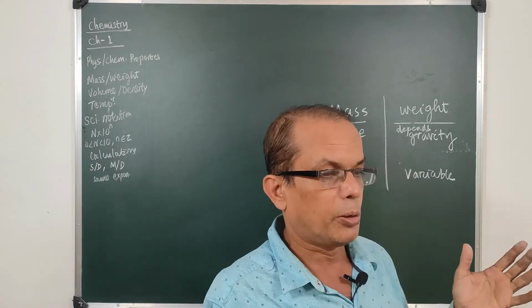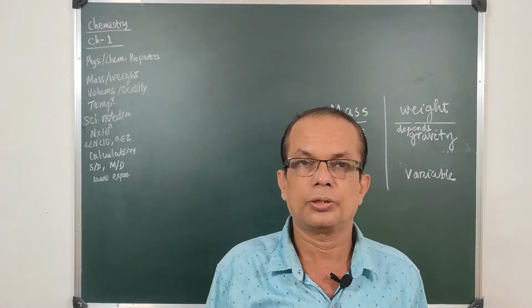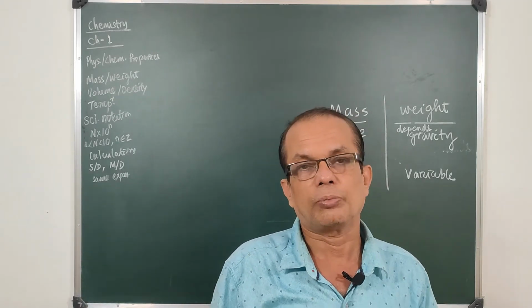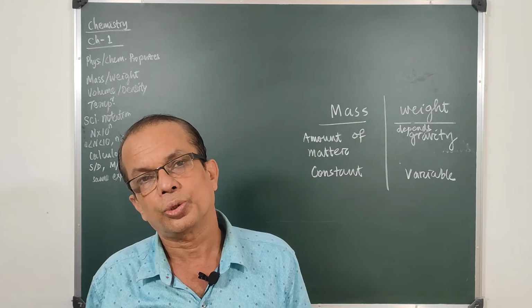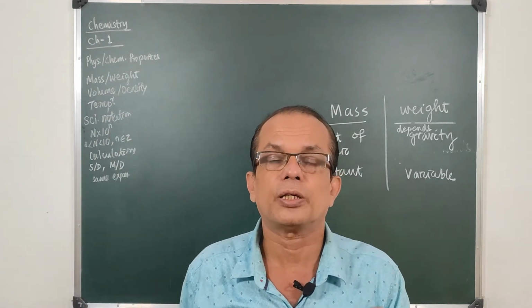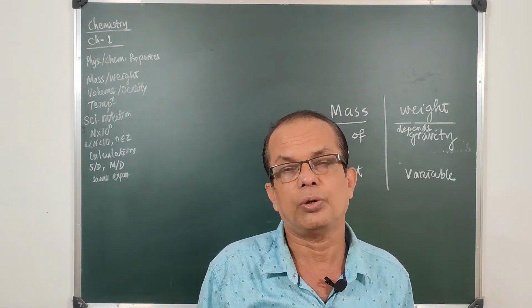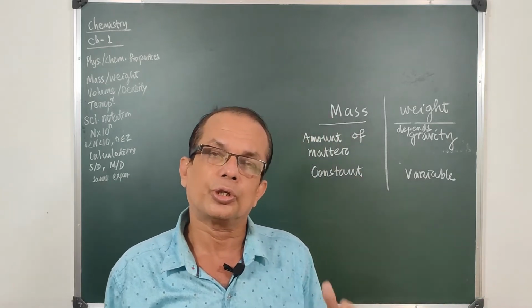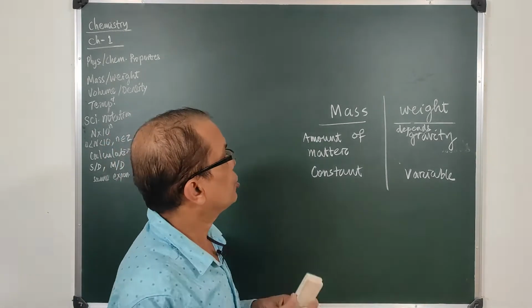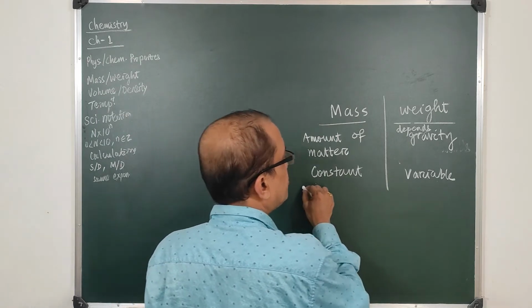A bucket of water weighs say 10 kg on earth. It can be 120 kg on Jupiter. It can be 1.6 kg on the moon. A bucket can also weigh 10,000 kg if it is placed on the sun or a huge star with a larger gravity value. Then it will increase the weight of the body a million times. So weight can differ, it can be variable, but mass remains constant. So this is the basic difference.